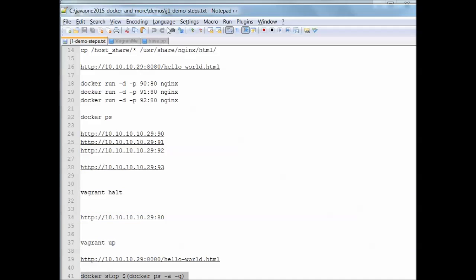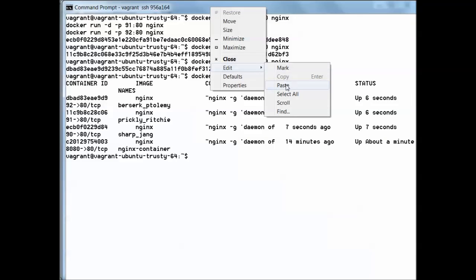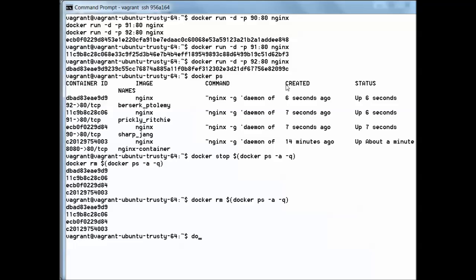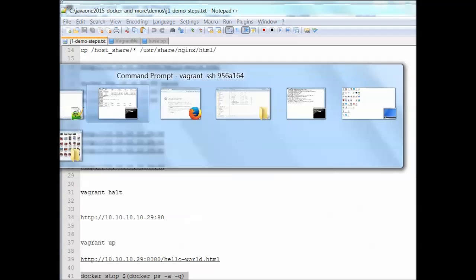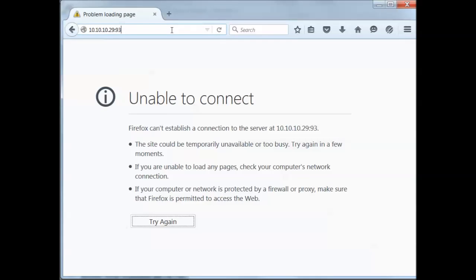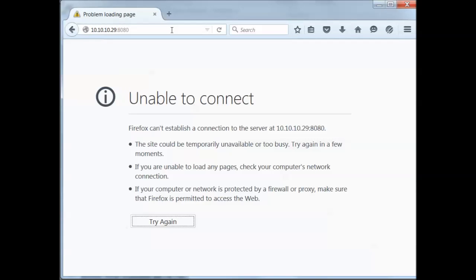Using 2 commands, I can stop and remove all of the containers. So now no containers are left. Docker ps will show nothing. Docker ps -a, which also shows the stopped containers, will show nothing because the containers were deleted. And of course, when I return to the browser, none of the previously used ports will return. Now it looks like NGINX is running. With Ctrl F5 and a hard refresh, it's unable to connect. So here ends the first demo, in which we have seen